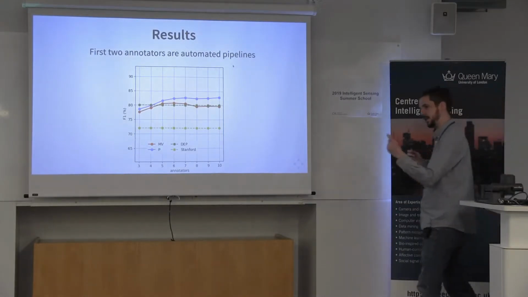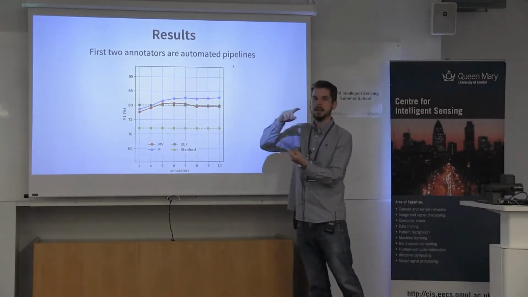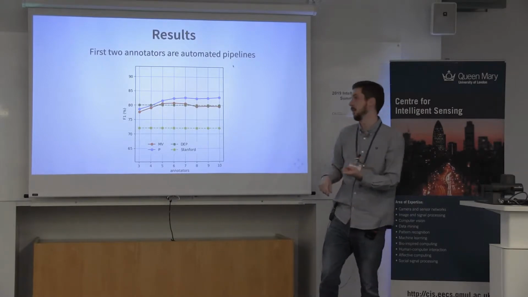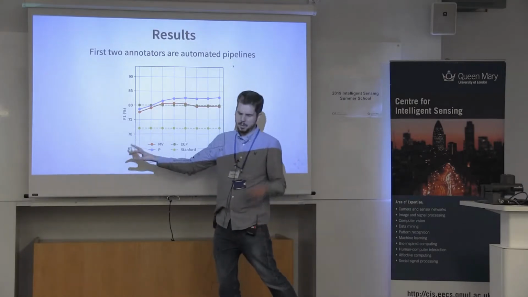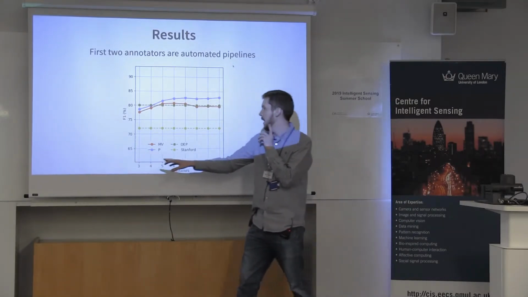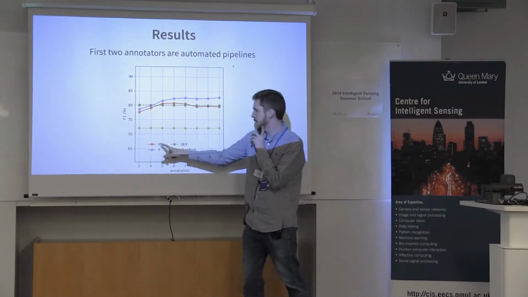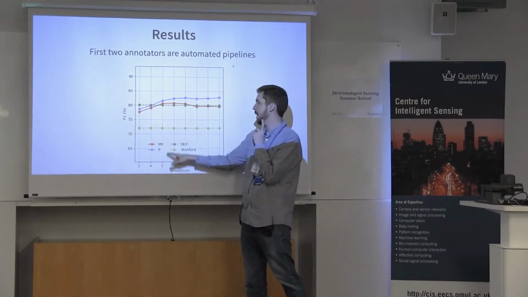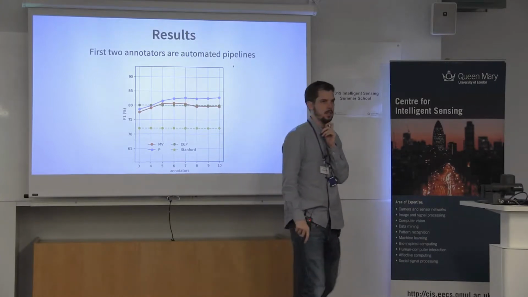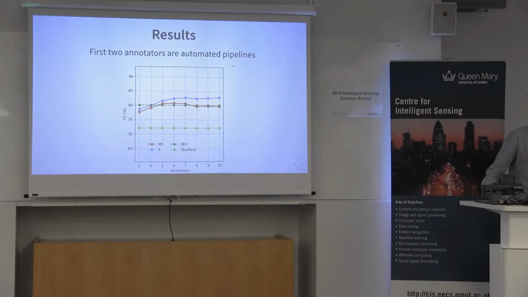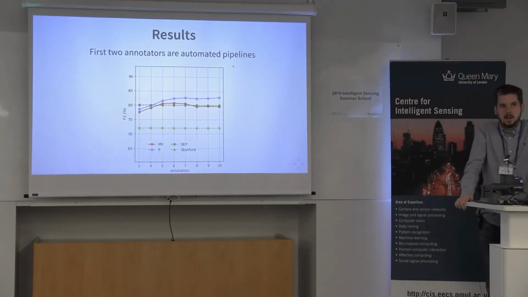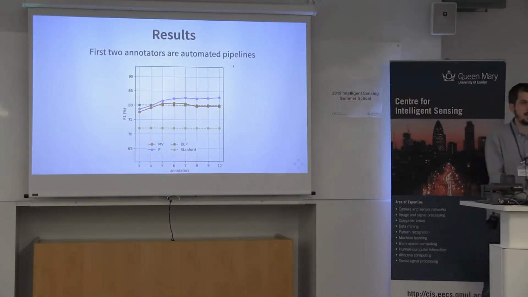So then what we do is we take some pipelines at the start and we aggregate our user annotations on top of those pipelines. And we have a graph here showing that. We've got the first two pipelines over here, which I believe were the popular Stanford CoreNLP pipeline and a dependency parse. And then we have majority voting and probabilistic aggregation applied to these. You can see once we get up to 5 annotations, including those pipelines, we actually exceed the state-of-the-art dependency parser that we used here, which compared very favourably to other pipelines. This work was published recently at ACL, for those of you who'd like to find out a bit more detail about that.